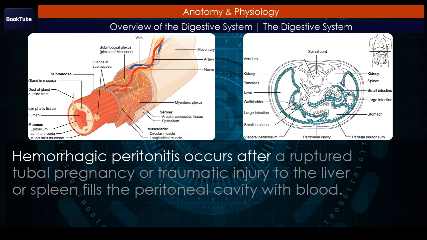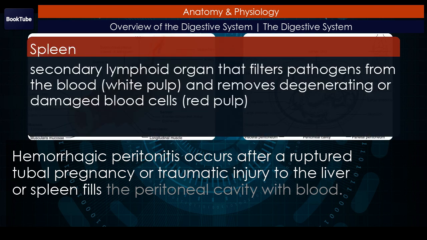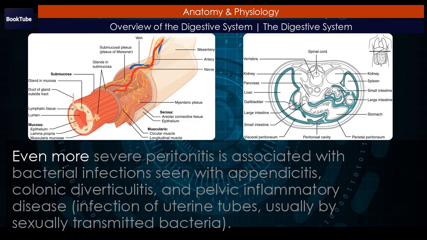Hemorrhagic peritonitis occurs after a ruptured tubal pregnancy or traumatic injury to the liver or spleen fills the peritoneal cavity with blood. Even more severe peritonitis is associated with bacterial infections seen with appendicitis, colonic diverticulitis, and pelvic inflammatory disease.